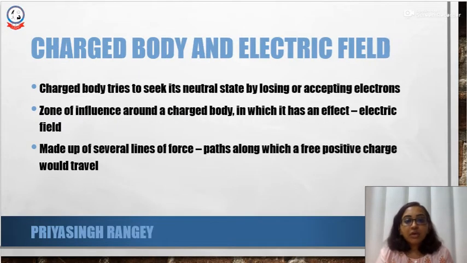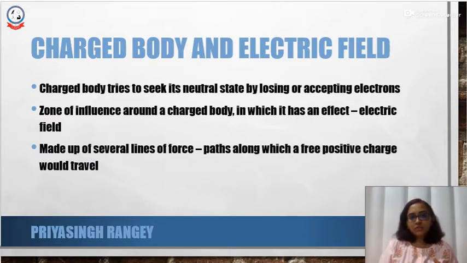Next, moving on to a charged body and the electric field. When static electricity produces an imbalance of charges, a body that has charges existing on itself can be considered a charged body, and this charged body will always try to seek its neutral state back.